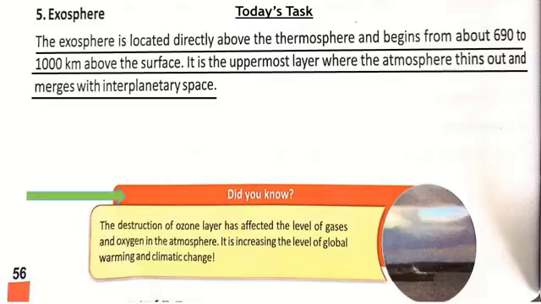Did you know the destruction of ozone layer has affected the level of gases and oxygen in the atmosphere? कि जितनी ओजोन लेयर की डिस्ट्रक्शन है इसने क्या, किस चीज को सबसे ज्यादा इफेक्ट किया है? Level of gases and oxygen in the atmosphere. It is increasing the level of global warming and climatic change.